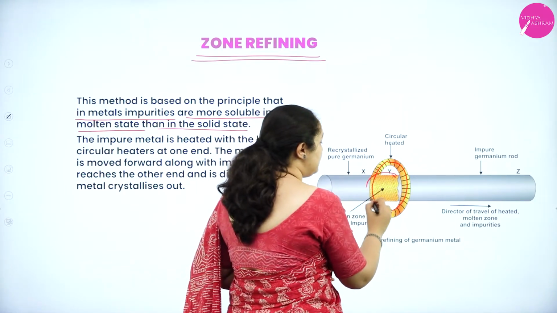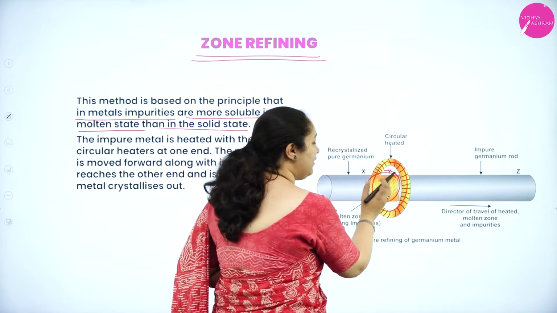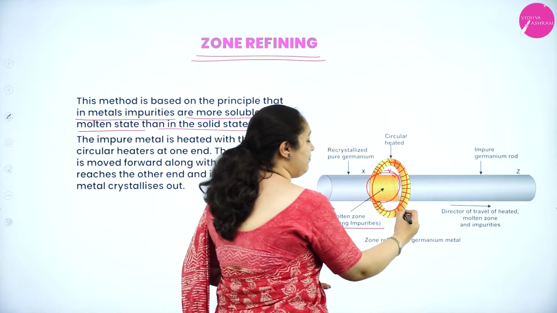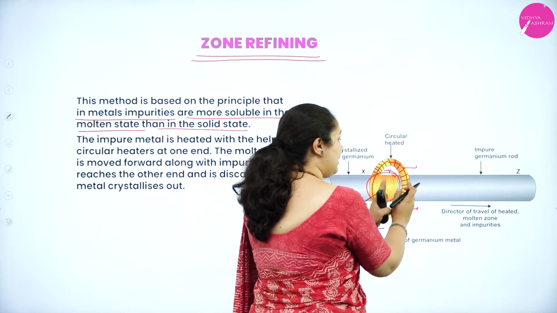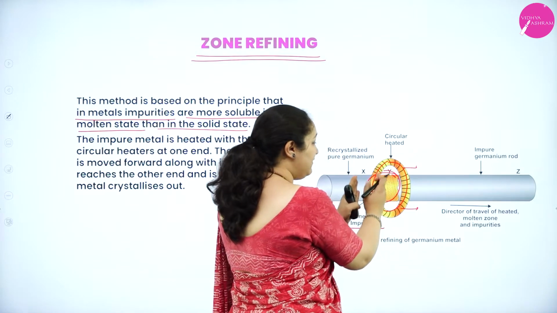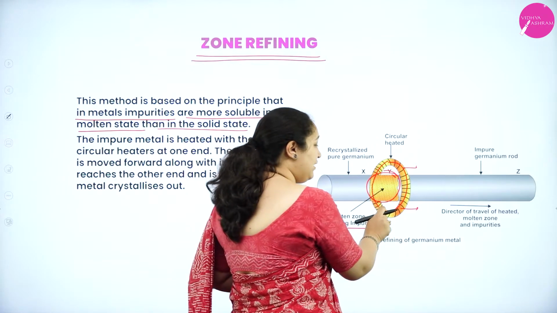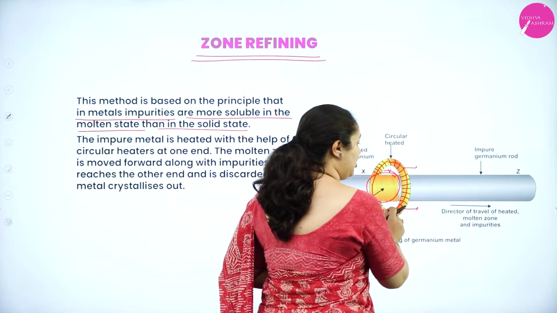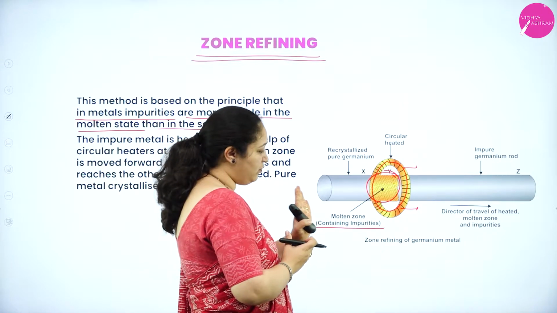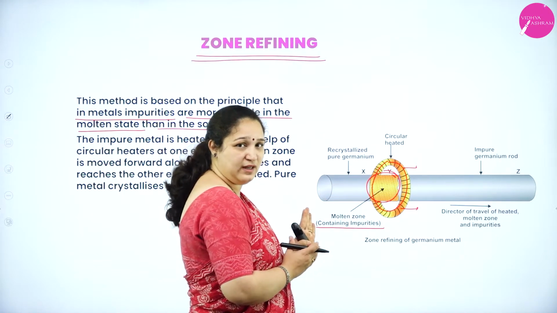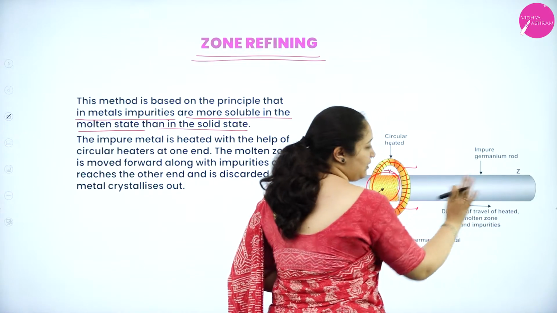Now what happens is, when the metal is in the molten state, all the impurities will start moving with this molten zone. Now imagine the ring is being slowly moved. When it is slowly moving, the impurities again go into the molten state, and the metal which is no longer within the ring starts getting solidified, which will be pure. So as we move this heating ring slowly, the impurities also start moving along with the ring. This is done several times. Once it has moved till here, all the impurities will come to the end.